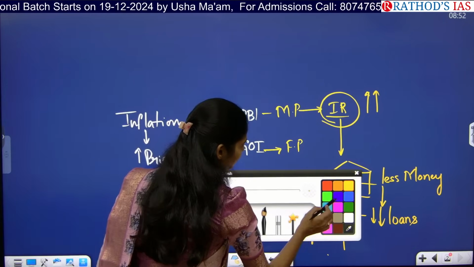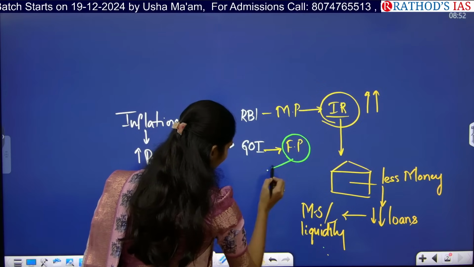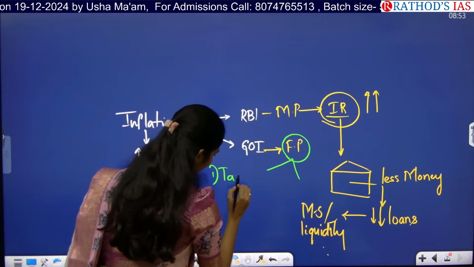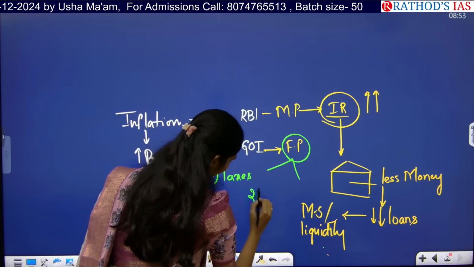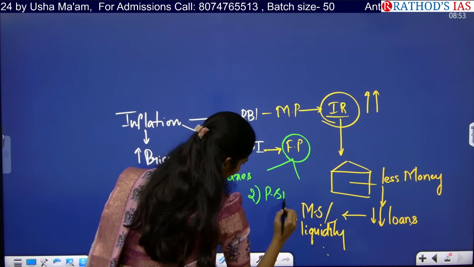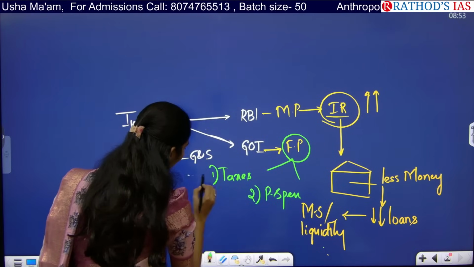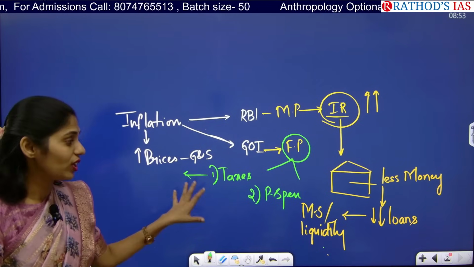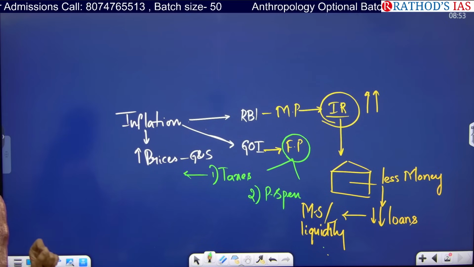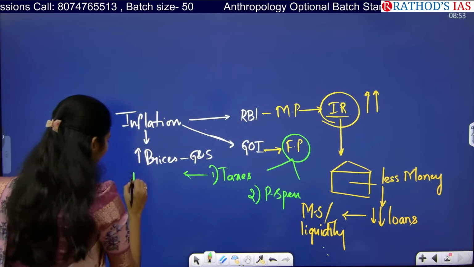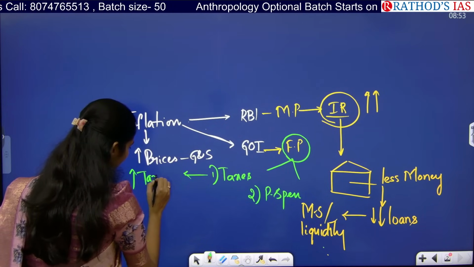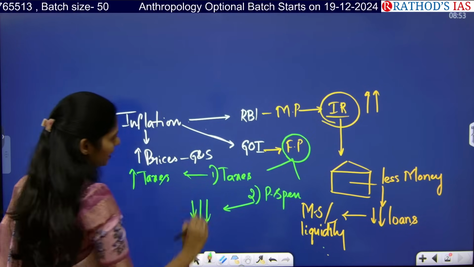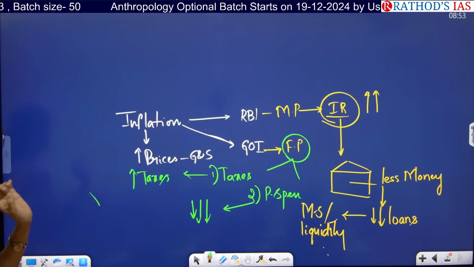And what does fiscal policy include? Fiscal policy includes two important things. First one is taxes and second one is public spending. What happens in an inflation condition? It wants to control the money supply in the market. We have to decrease the money supply. So there will be an increase of taxes and public spending will be decreased. So this is about monetary policy and fiscal policy.